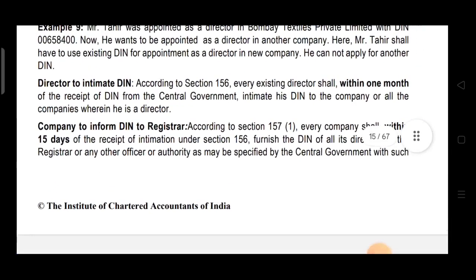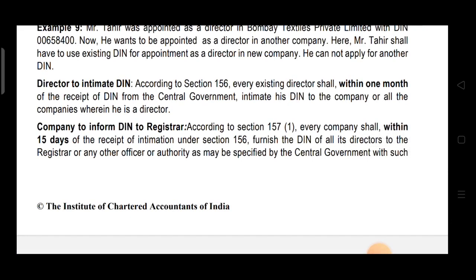Every such intimation shall be furnished in the prescribed form and manner. Remember this properly: DIN is allotted within 1 month from the receipt of application. Then within 1 month from receipt of DIN, the director is required to intimate his DIN to the company.